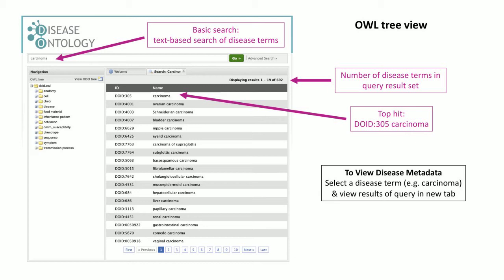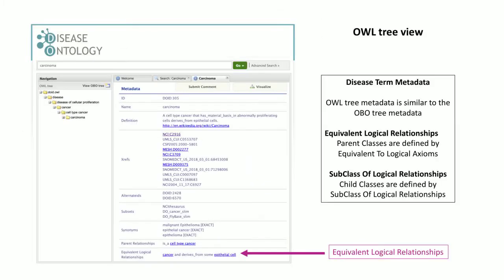A basic search can be used to find a disease term, unique disease ontology ID or DOID, a disease synonym, or a cross-reference in the OWL tree. Searching for carcinoma displays 692 results. Clicking on the top hit, carcinoma, reveals all the metadata associated with this term.